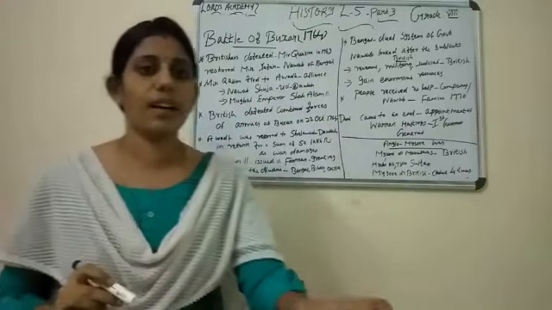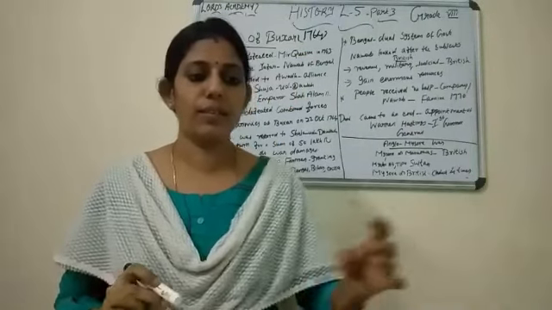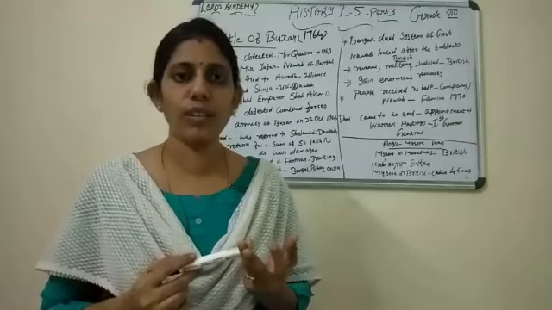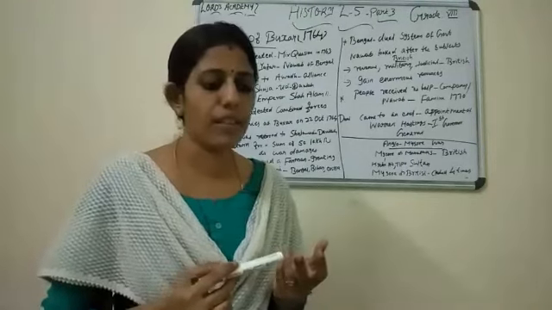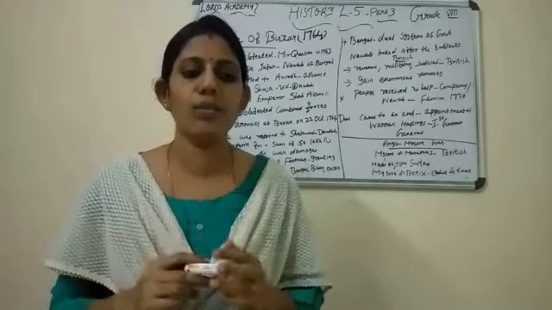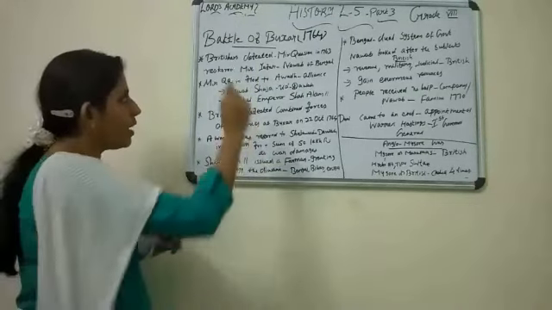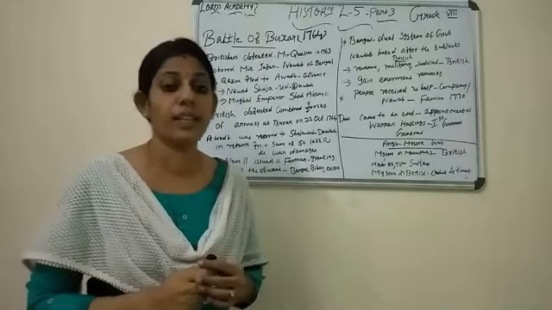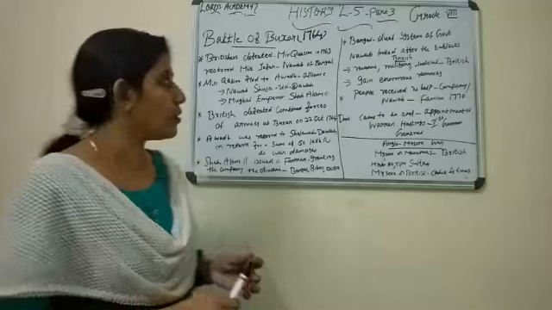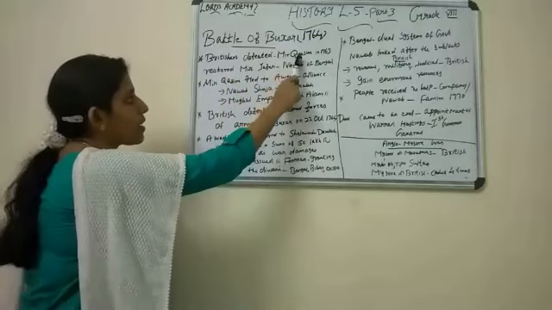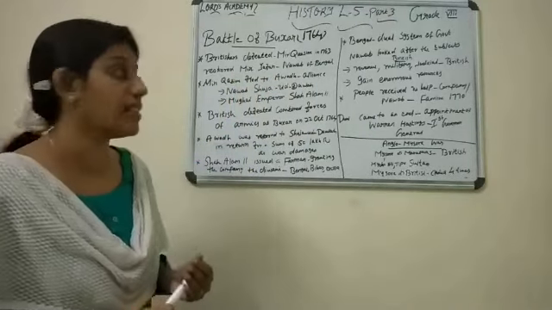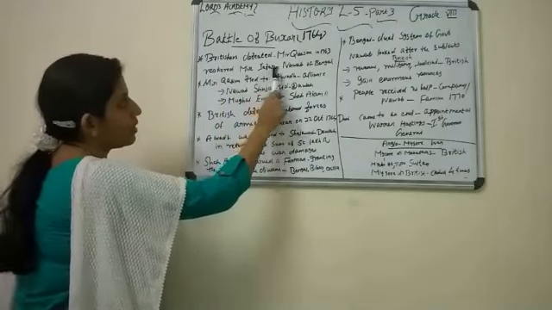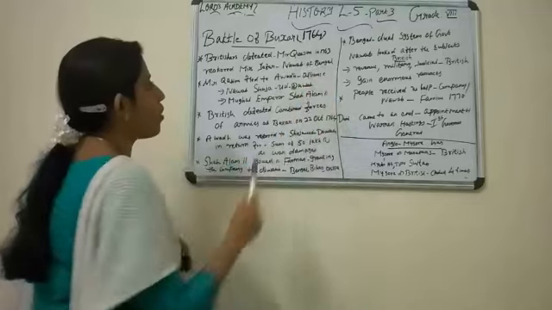Last class, in the Battle of Plassey, do you remember the names? Mir Jafar, the ruler's name, and Mir Qasim. Again, here in the Battle of Buxar, the British defeated Mir Qasim. Already we discussed Mir Qasim in the Battle of Plassey. So the British again defeated Mir Qasim in the year 1763 and restored Mir Jafar as the Nawab of Bengal.